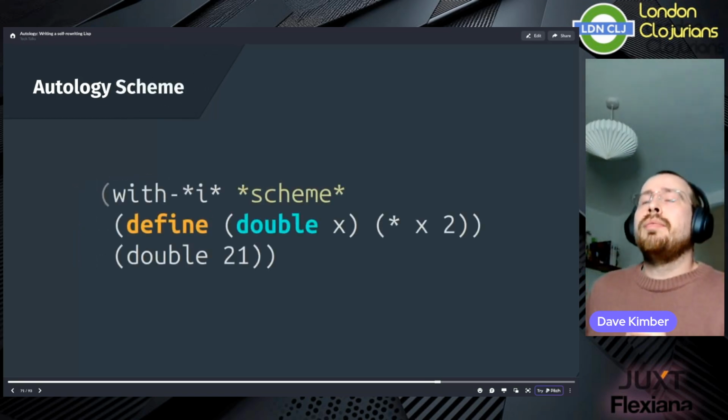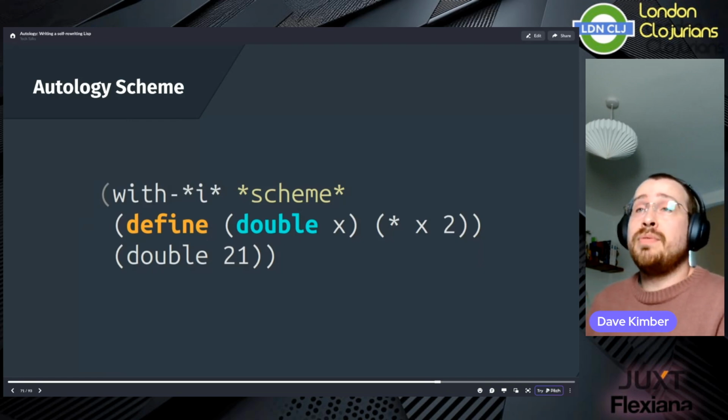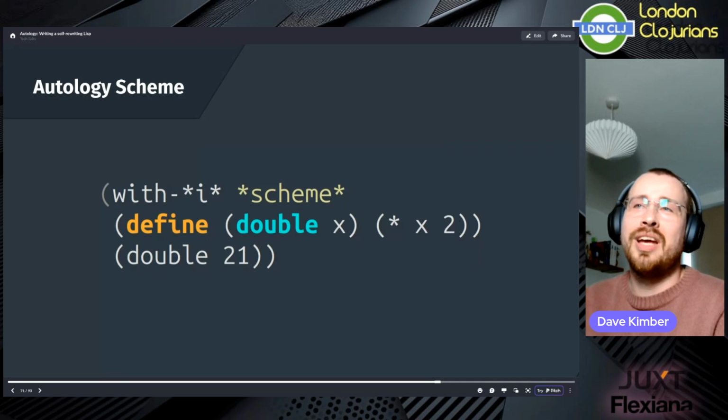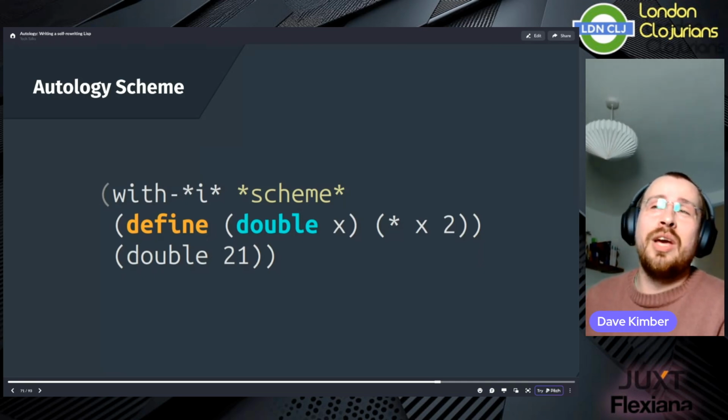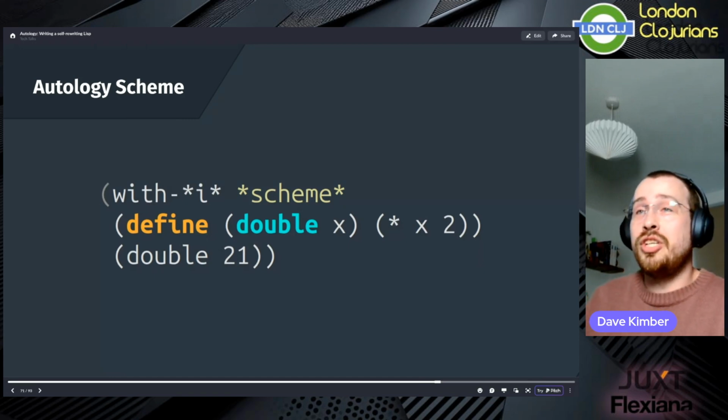Here's an Autology program that uses a predefined Scheme interpreter. Now, Scheme is another Lisp with a famously minimal specification. So writing a fully compliant interpreter for it is actually pretty straightforward. In fact, before this, I just copied the Scheme implementation from SICP verbatim, translated it into Clojure, and stuck it in. So because of this, in quite a real sense, we are writing and executing genuine Scheme code here, which I think is kind of cool.